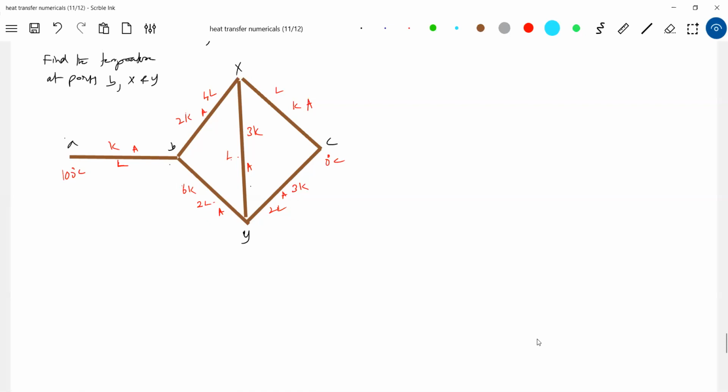Oh, L I should adjust. Okay, I think I'll adjust it: 6L, 2K.